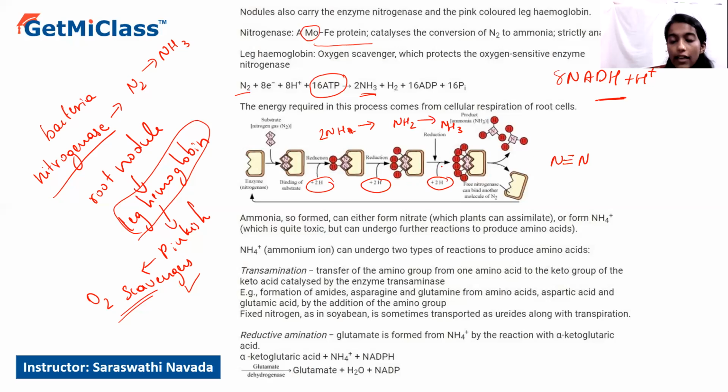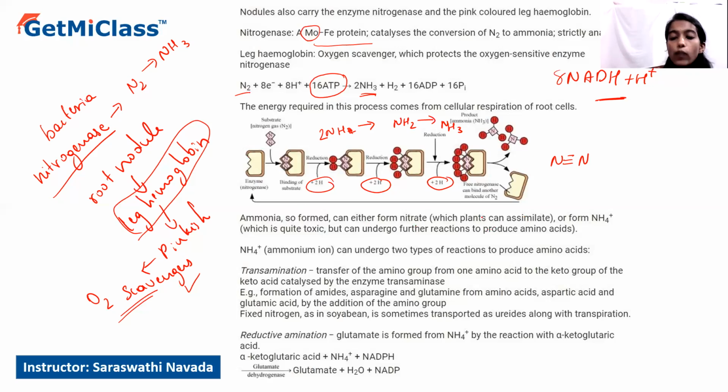Along with that, electrons also will be utilized, which helps in the reduction of atmospheric nitrogen into ammonia. Once ammonia is formed, it can be converted into nitrate or the ammonium ion, which will be further assimilated by the plants.